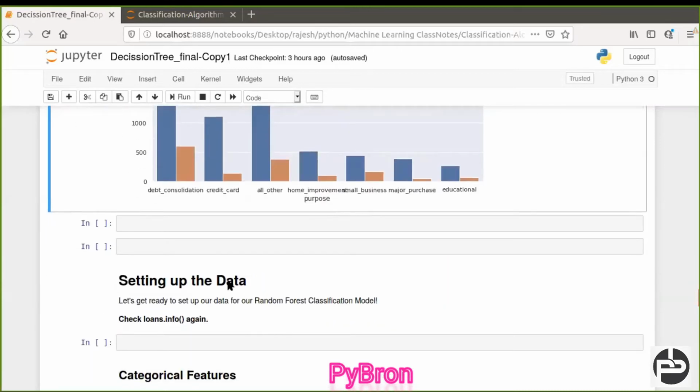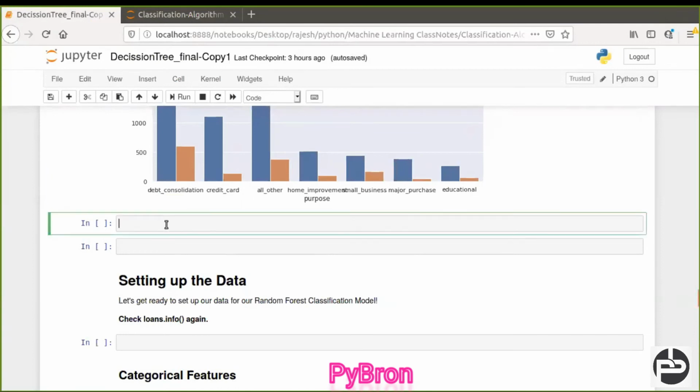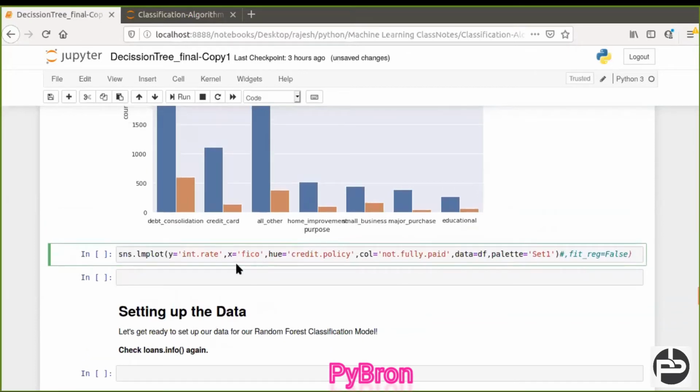Okay, cool. Next we can check the linearity. I discussed this in my stat class; if you watch that stat video, it will be helpful. What I'm going to check is rate of interest and FICO, with credit policy on the hue, and the column is not fully paid. So I'm going to plot the graph.